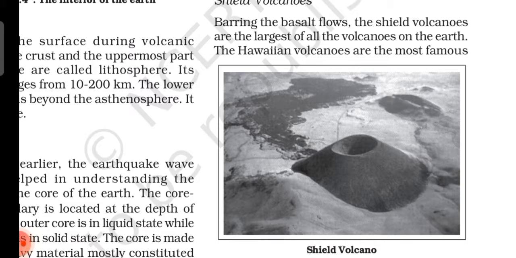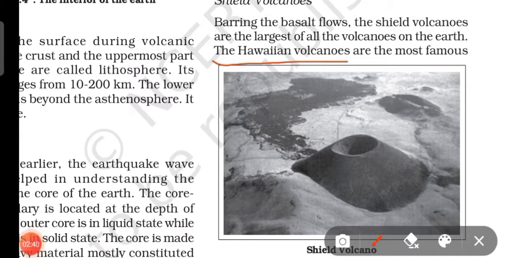Shield volcanoes are the largest of all volcanoes. The Hawaiian Islands are the best examples of shield volcanoes. Here you can see Hawaiian volcanoes written. The next point is basalt lava flow. The basalt lava is flowing here. The lava is very fluid, so they are not steep. They become explosive when water gets into the vent, and it develops into a cinder cone. This is called cinder.